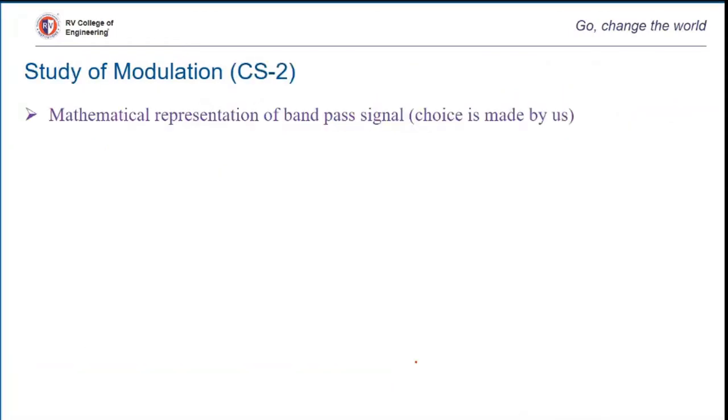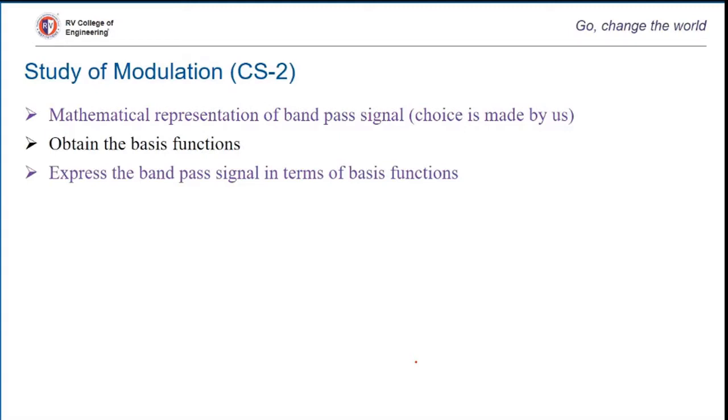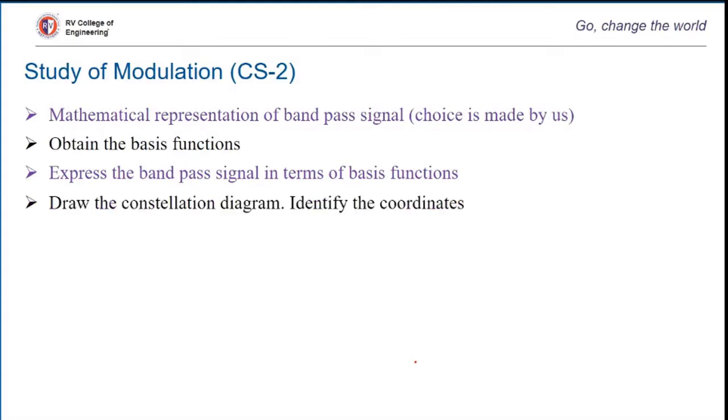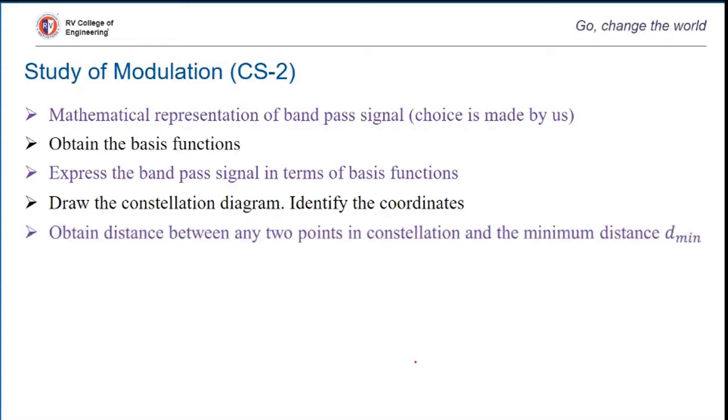Okay, so as the first step of modulation, we will represent the bandpass signal. So this is a bandpass modulation scheme, and hence we will represent a bandpass signal. The representation is a choice which will be made by us. We'll assume that there is a freedom to represent the bandpass signal. Then, representing the bandpass signal, we can always obtain the basis functions as we have done for a given signal set. Okay, and we'll try to express these bandpass signals in terms of basis functions. That also was a part of Gram-Schmidt orthogonalization. And we'll try to draw the constellation diagram, indirectly identifying the coordinates of each signal.